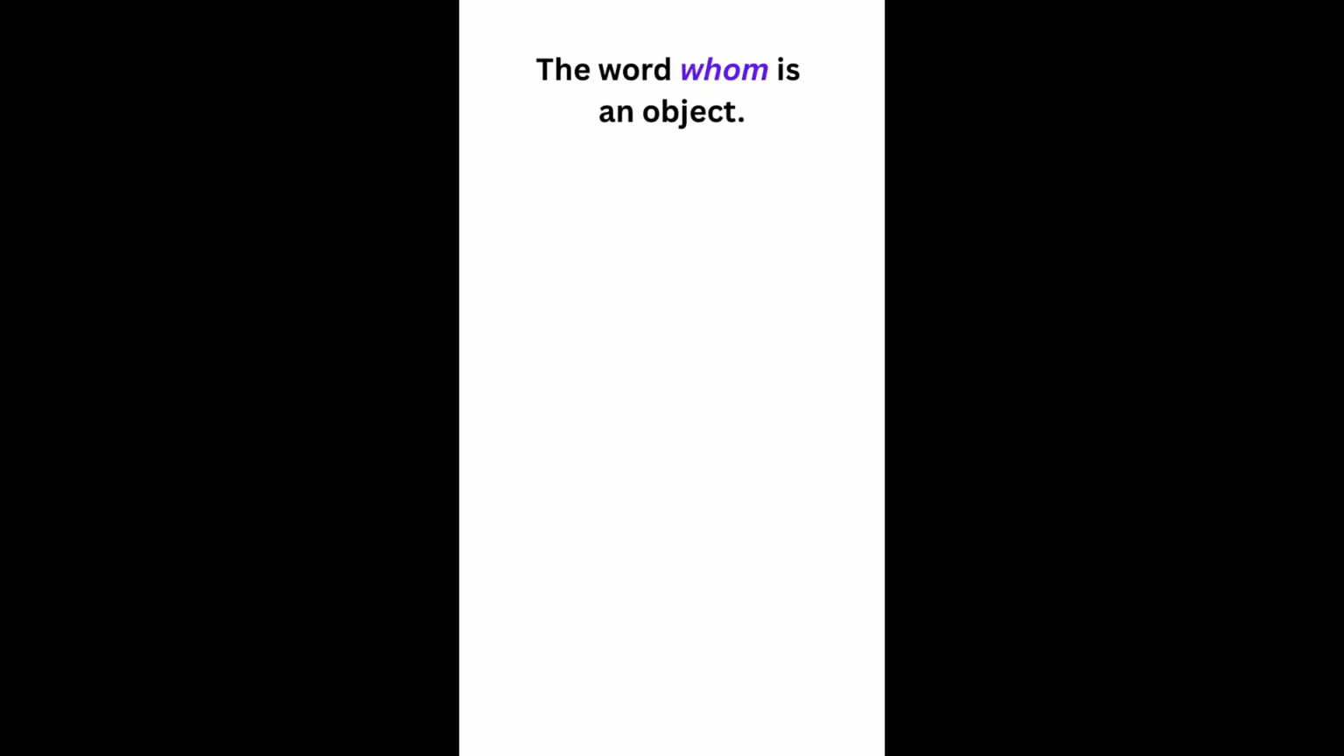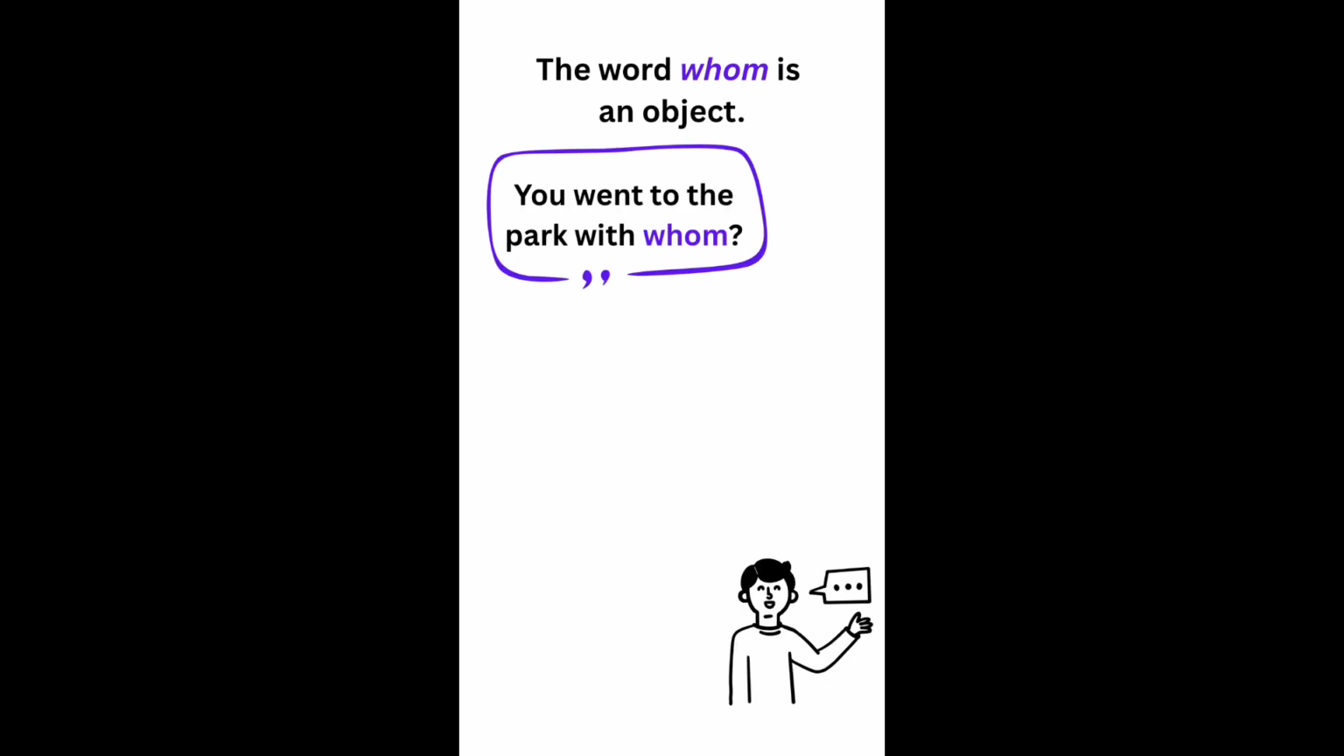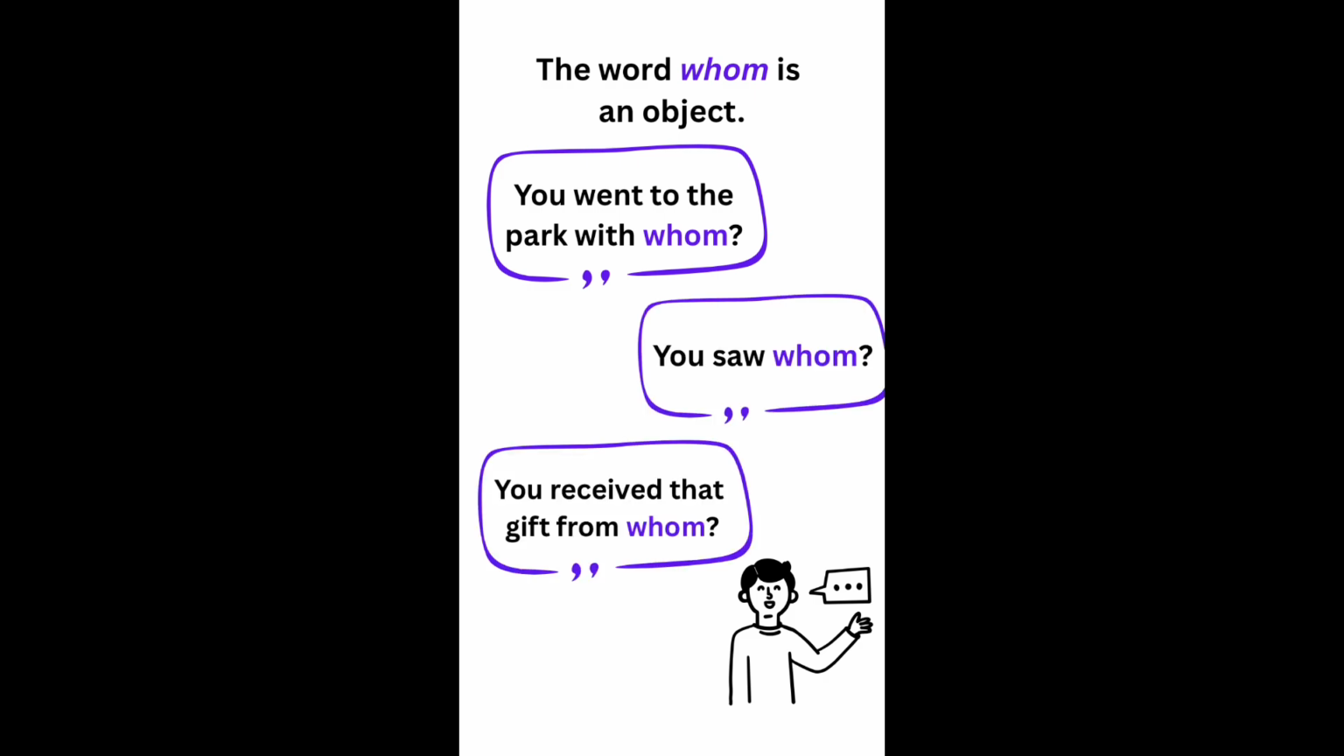The word whom is an object. It appears after verbs and prepositions. For example, you went to the park with whom? Or, you saw whom? Or, you received that gift from whom?